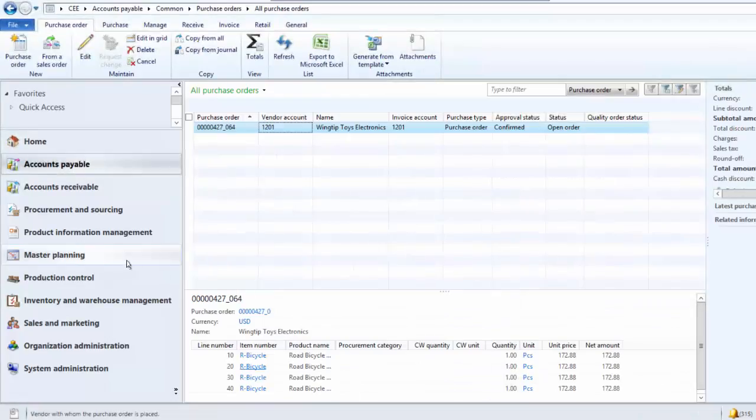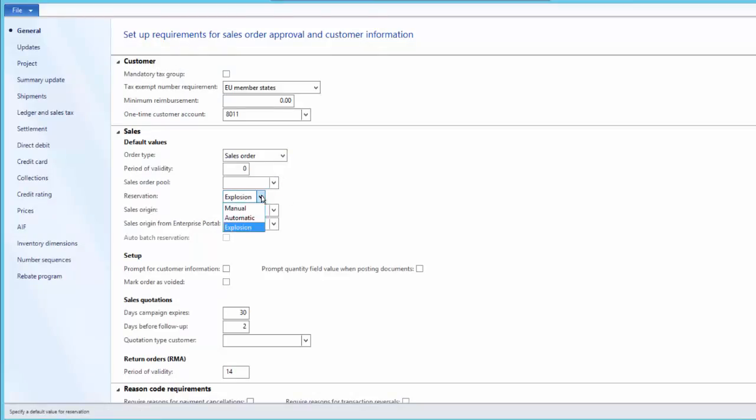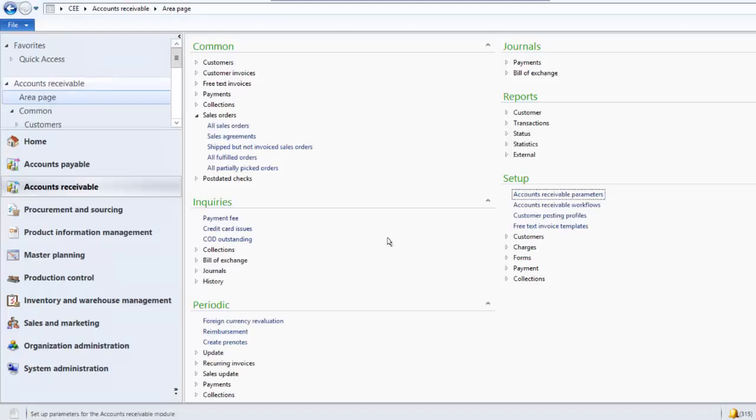Let us see the product demonstration of the various parameters which can influence the reservation process. So the first parameter is to set up a default reservation type, that is under the accounts receivable parameters, and here we can set the default reservation type, whether it is automatic, manual or explosion. So let's say most of the orders we do reservation manually, then set it as manual. If 80% of orders are being received, for that we want to automate the reservation process, then set it as automatic, otherwise explosion. So currently we set it to automatic. Then this will get defaulted on the sales order line or sales order when we create a new sales order.